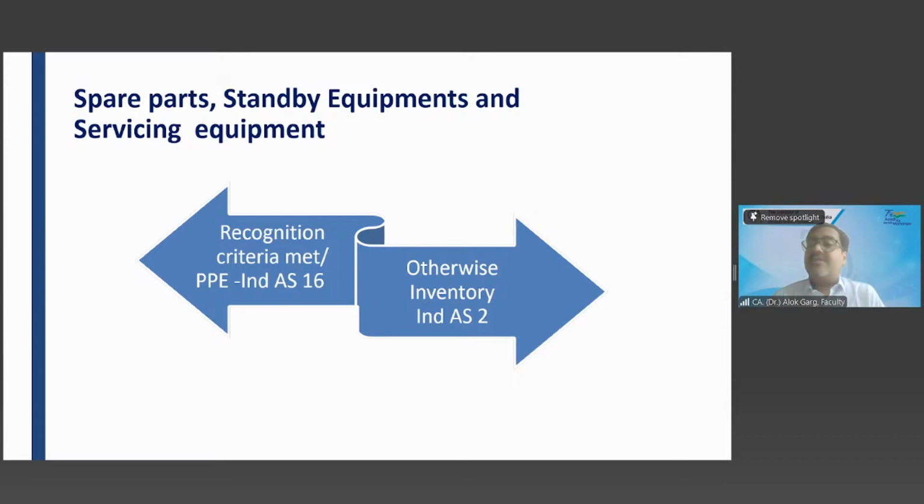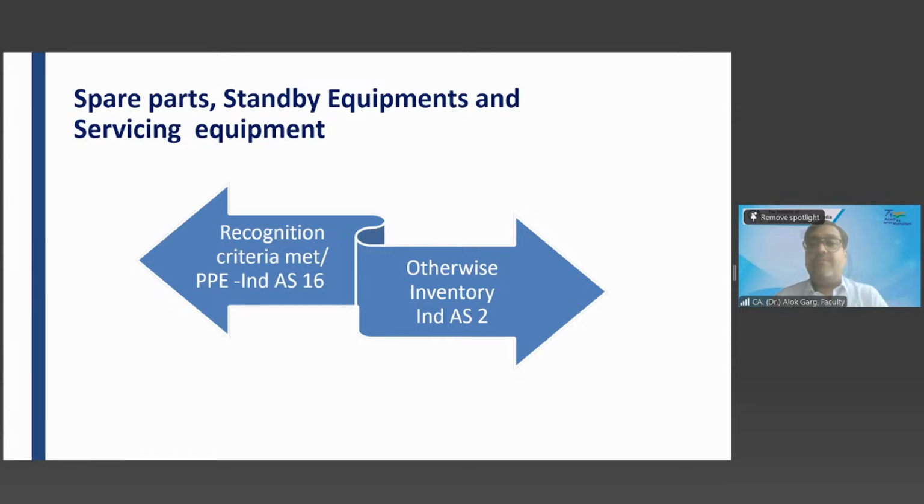these spare parts, standby equipment and servicing equipment will be recognized as PPE if they meet the definition and criteria of PPE. When you go to a manufacturing plant, you will see grease, lubricants, bearings, oils.